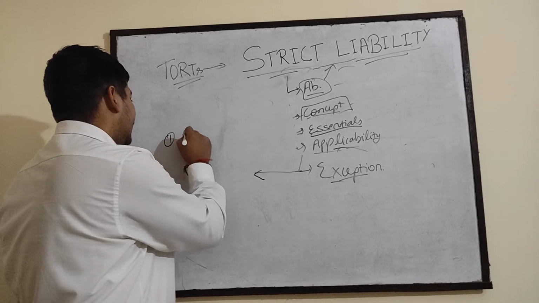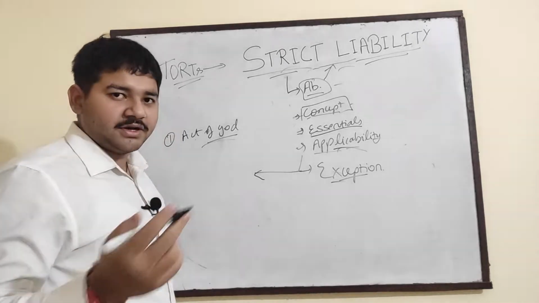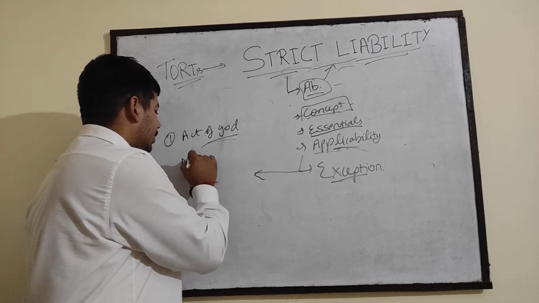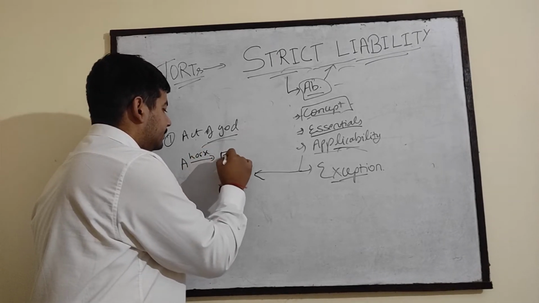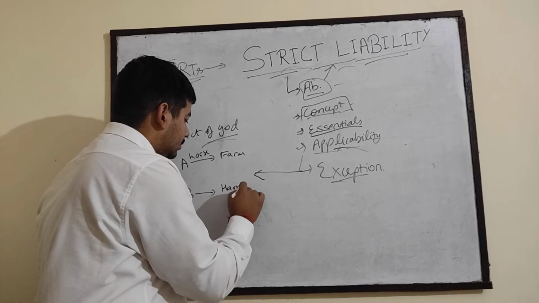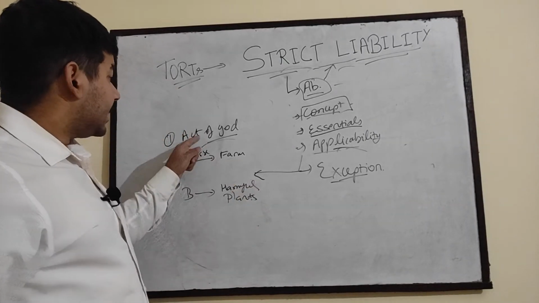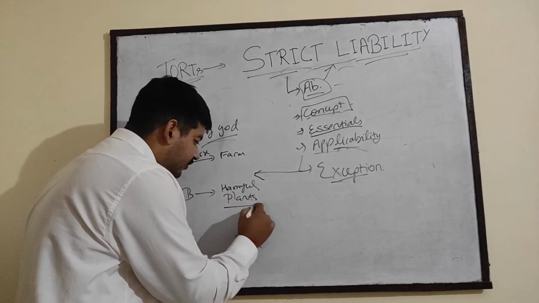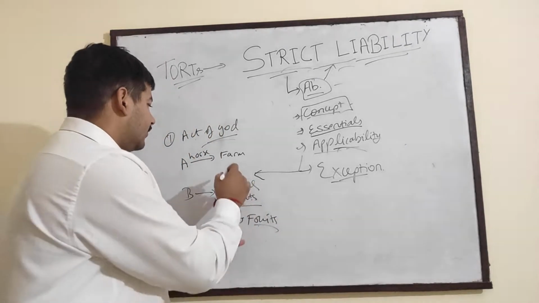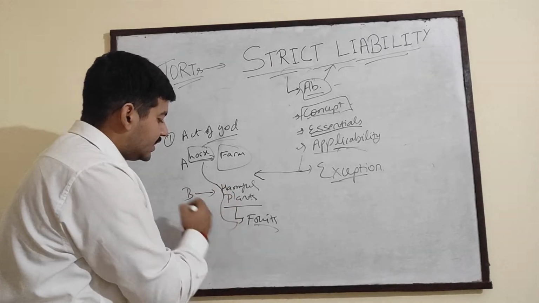First exception is act of God. So what is act of God? I will explain this exception with an example. Suppose A is having a horse on his farm. B is having harmful plants. And the act of God can be explained this way: if the fruits from harmful plants fall on the land, on the farm of A, and the horse consumes those fruits,